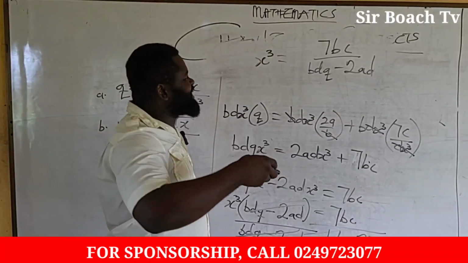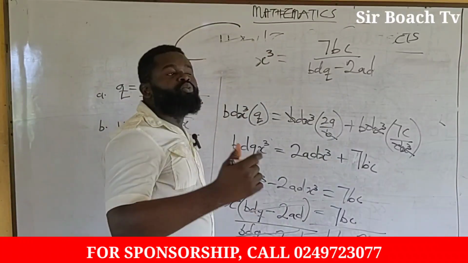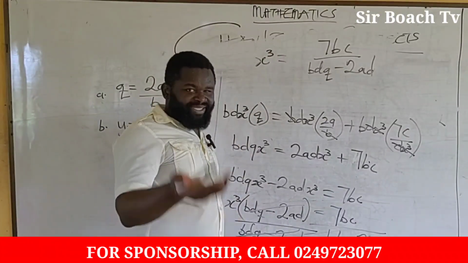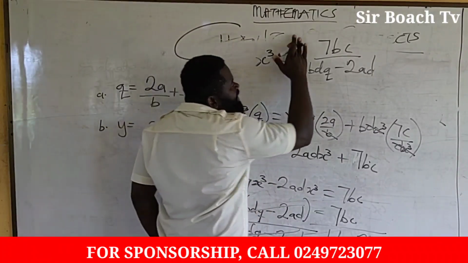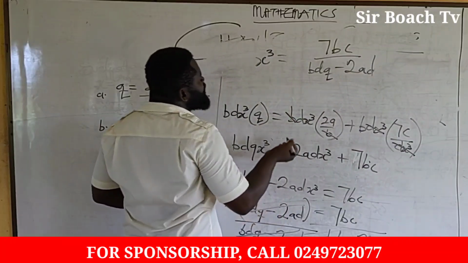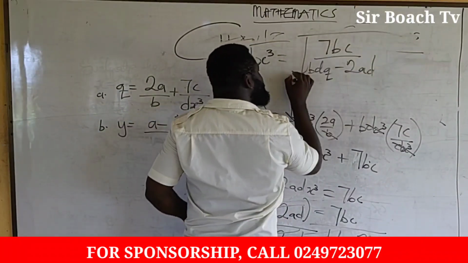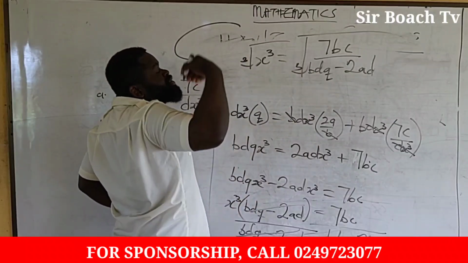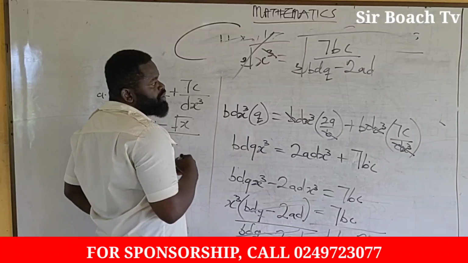When we are solving math and we have a situation like this, to clear the cube we use the cube root. If it is square, we use square root. So we will cube root here and also cube root here, and the cube root and the cube will go away.